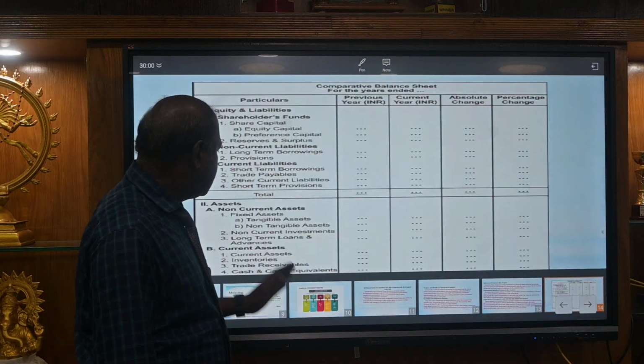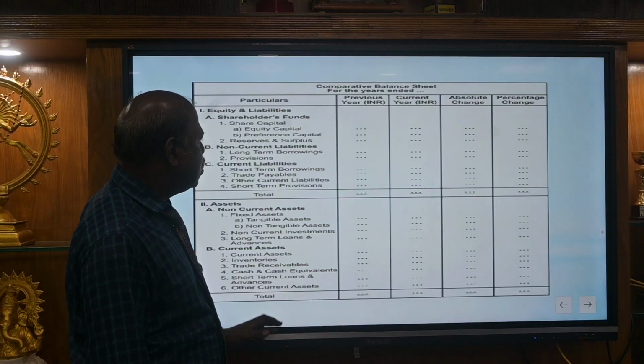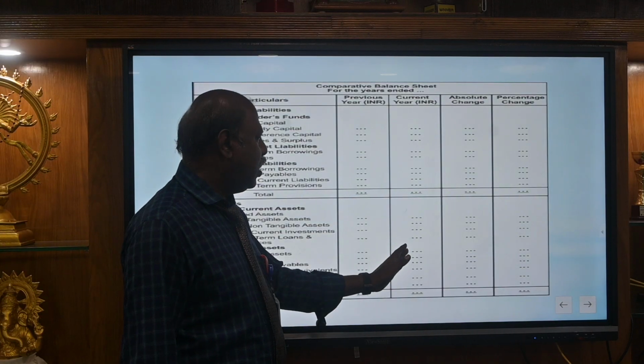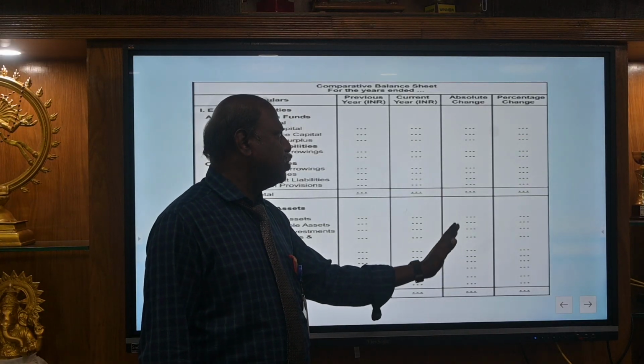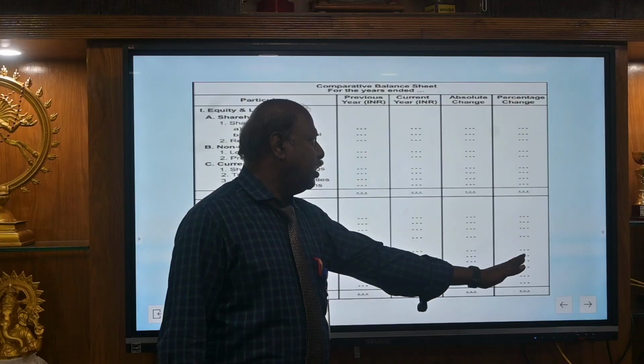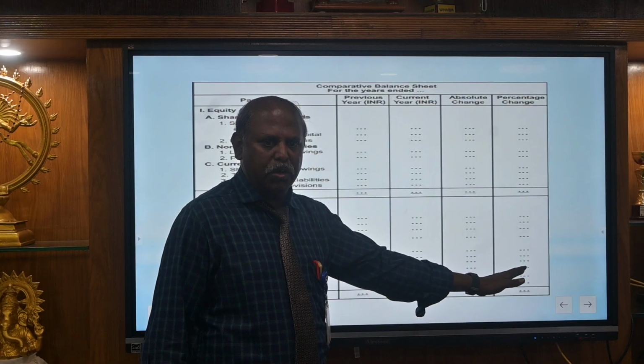At the same time, you have the asset side also. They have the 2 years data. Compared with that data, what is the amount increase or decrease is the absolute change column. At the same time, the fourth column we can give in percentage format.